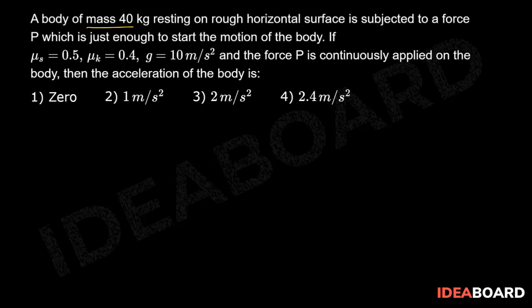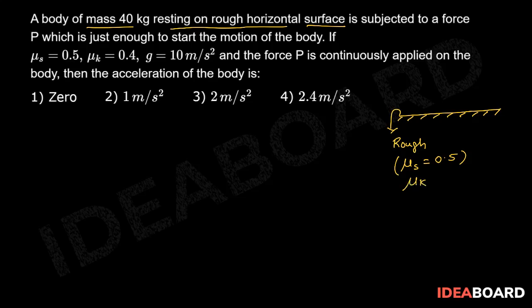According to the problem, a body of mass 40 kg is resting on a rough horizontal surface. Let us suppose this as horizontal surface, which is rough in nature. Its mu s value is given as 0.5 and mu k value is given as 0.4. A block of mass 40 kg is resting on it, and a force P is applied on the block towards right,